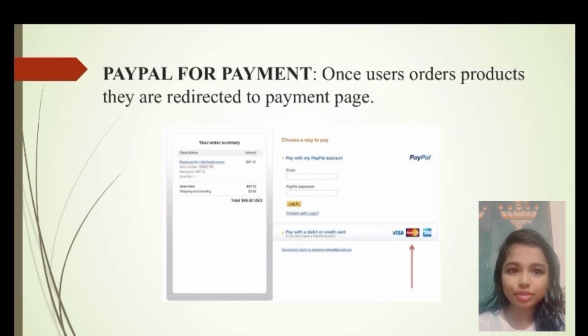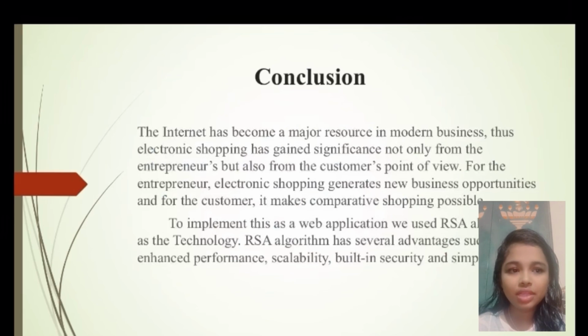After that, in conclusion, the internet has become a major resource in modern business. Thus, electronic shopping has gained significance not only from the entrepreneurs' but also from the customers' point of view. For the entrepreneurs, electronic shopping generates new business opportunities, and for the customer it makes comparative shopping possible.